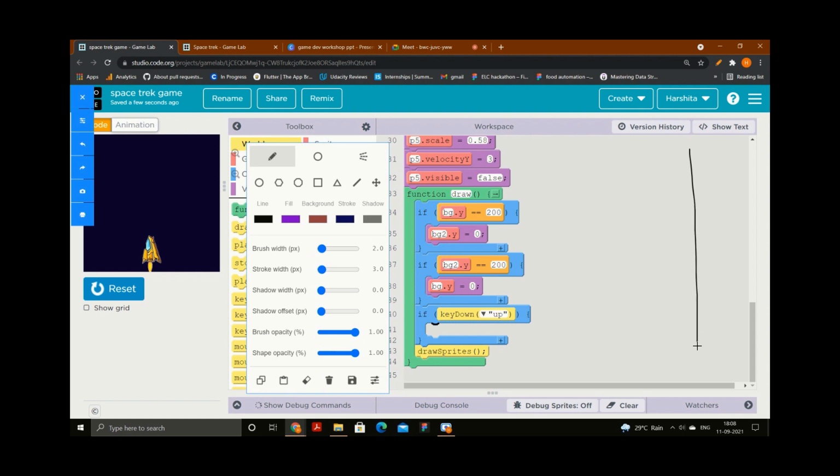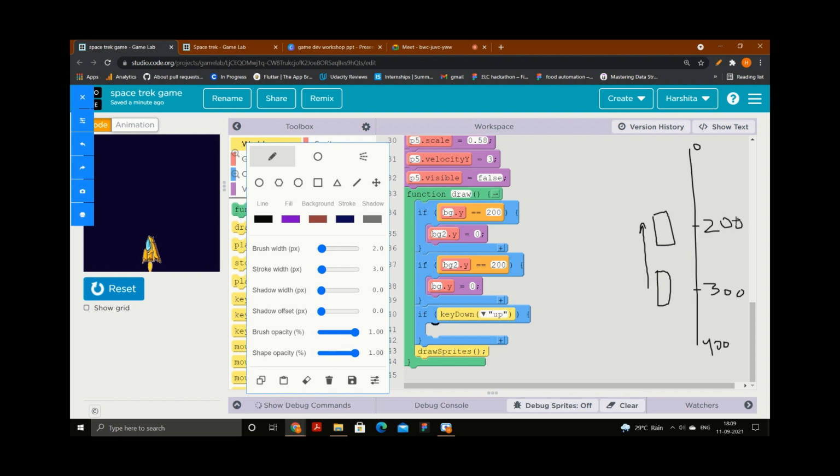Let's say this is my y-axis, this is my 0, it is starting from 0 here, it is 400 here. And this rocket is here. Let's say the rocket's coordinate is 300. I'm just taking a rough example, 300. I want that if I click the up arrow key, the rocket should move by some units in the up direction. So now the final position of the rocket is 200.